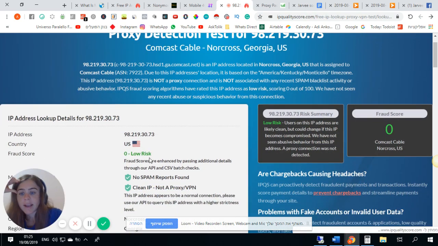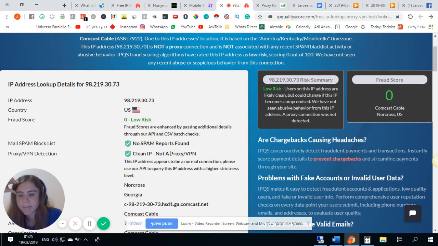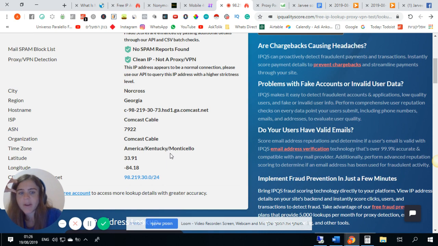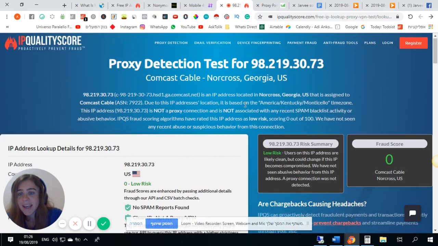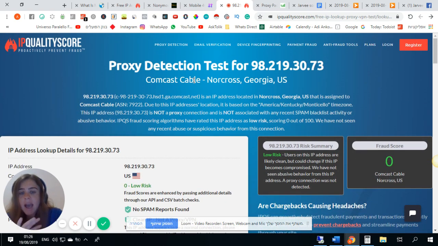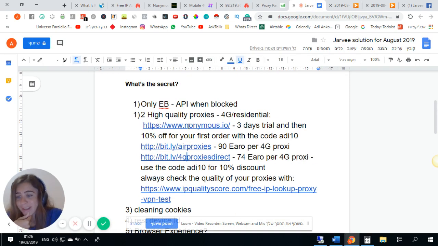and you can see this is a low risk IP, no spam, it's a clean IP. Instagram actually didn't recognize this one. It's not detected. So it looks good. This is how you can check the proxy. If you see it's up to 70, up to 80, it's not so good, and you can ask for replacing it. But always try and always test before you buy. It's really important. Now let's continue. So these are the proxies I'm using. You will also see them in the description.